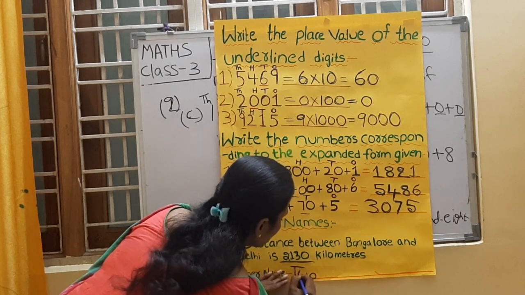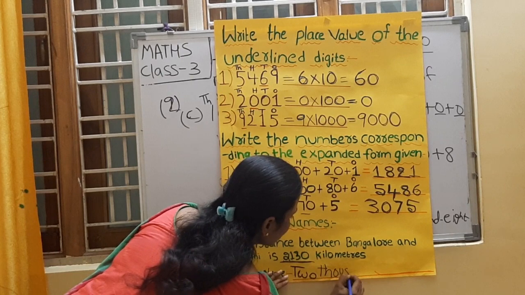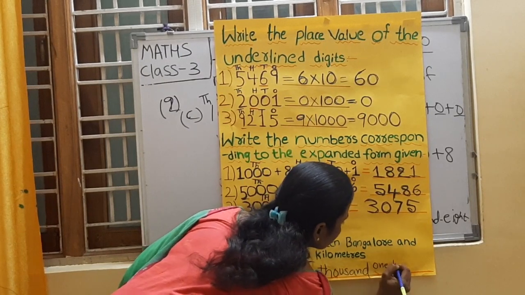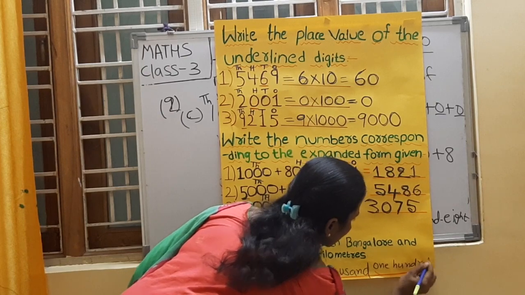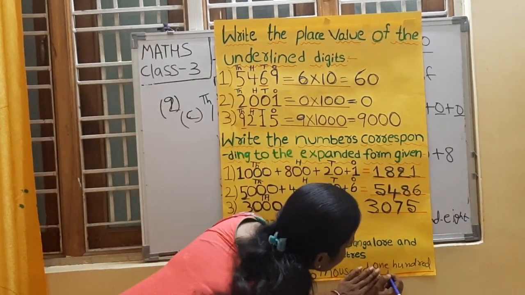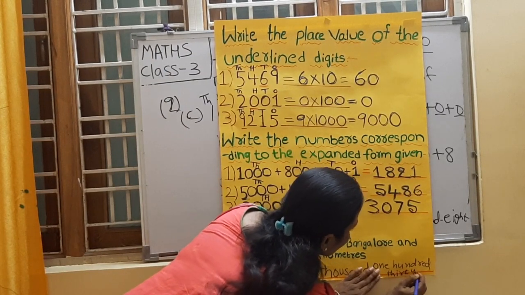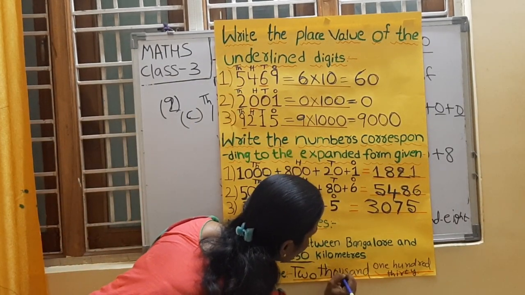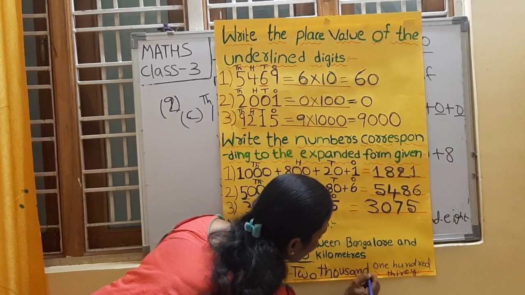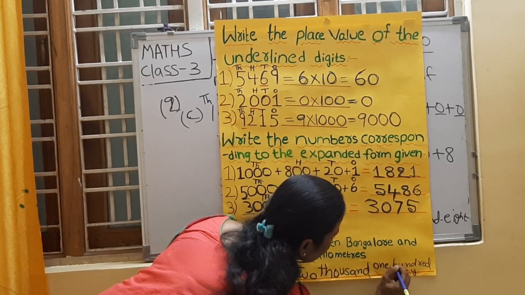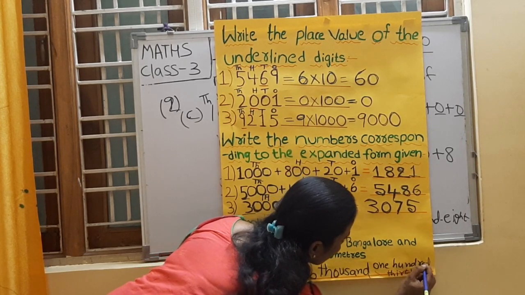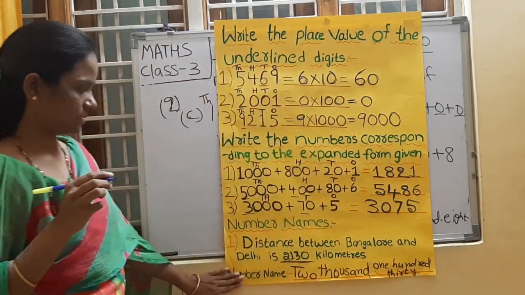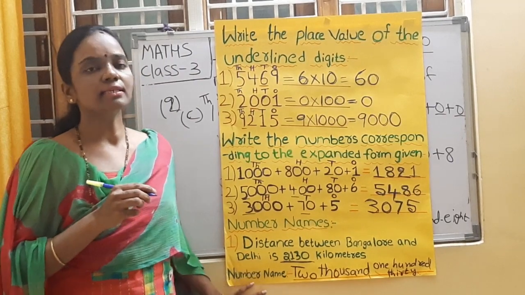2000, thousand, 100, 30. Yes, children? Have you understood, children? Yeah. So practice all these problems at your home, children.